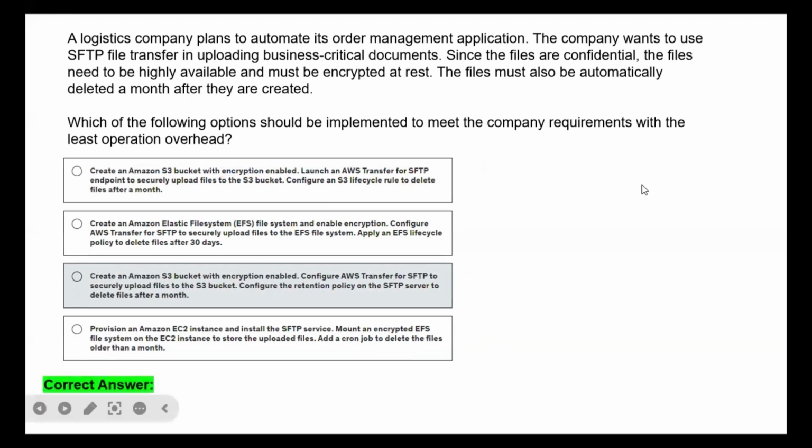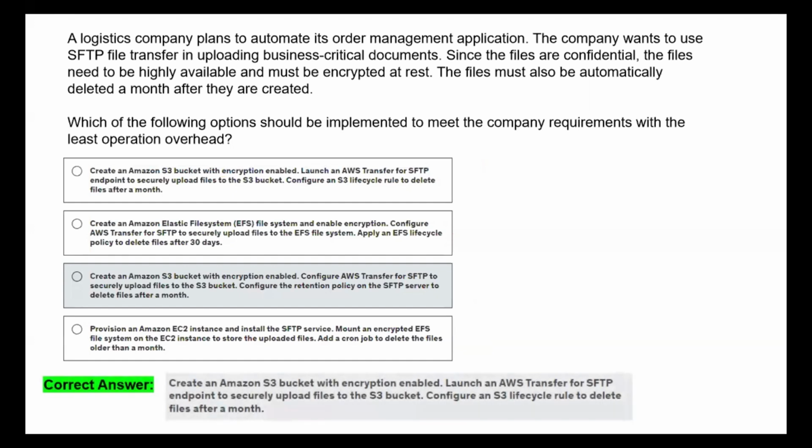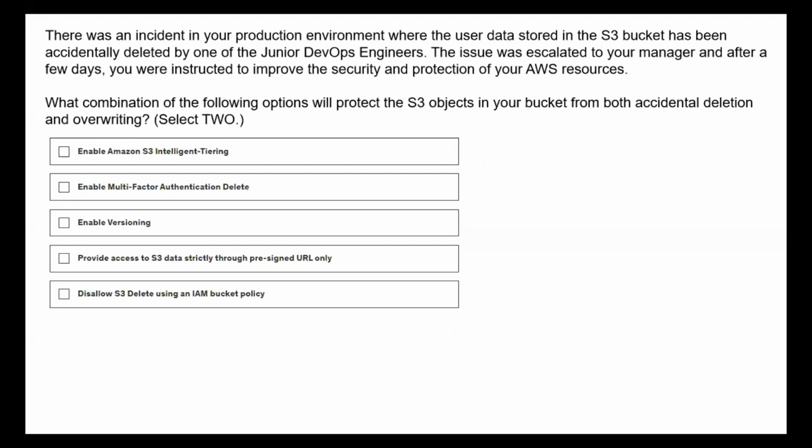Now let's go into the second question. There was an incident in your production environment where the user data stored in the S3 bucket was accidentally deleted by one of the junior DevOps engineers.